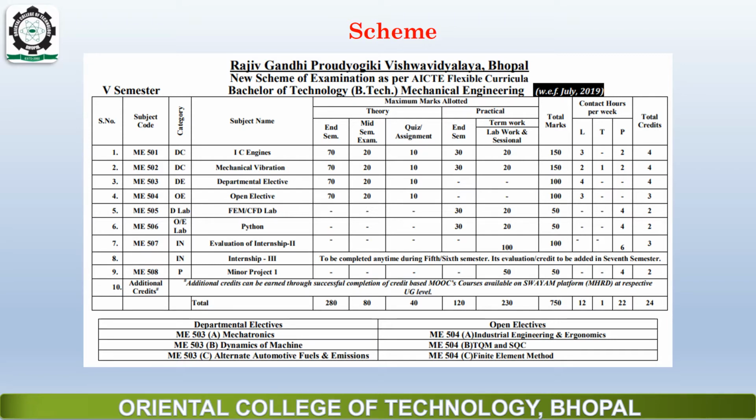Under departmental elective there will be no practical sessions, only theory, with an end semester exam of 70 marks, midterm exams of 20 marks, and quiz assignment having a weightage of 10 marks. The subject code of our subject is ME 503.